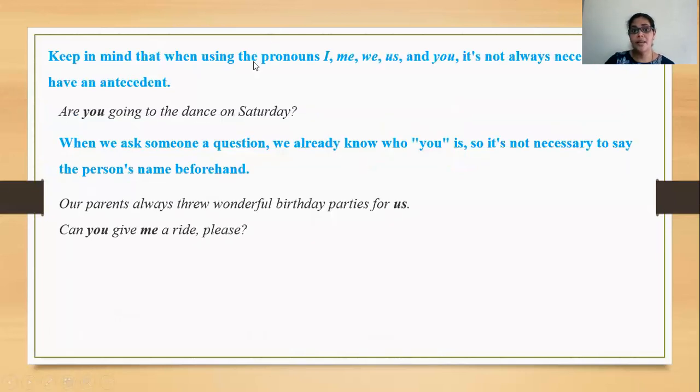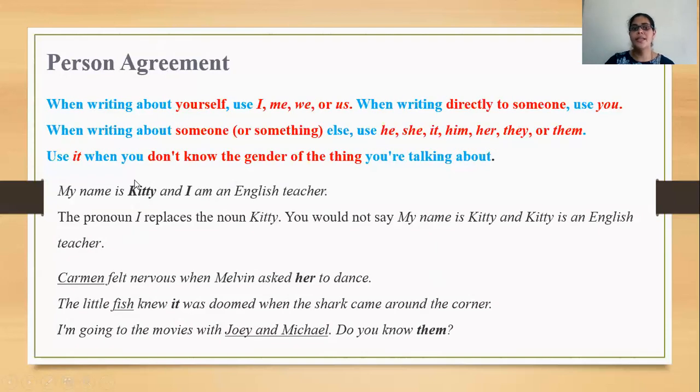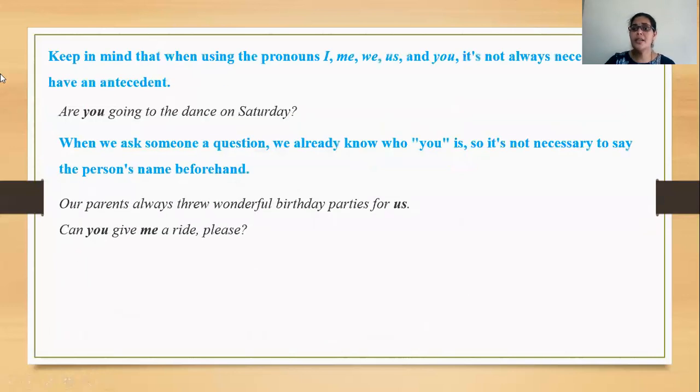And keep in mind that when using the pronouns I, me, we, you, and us, it is not always necessary to have an antecedent. Now, going back, Kitty is the noun, the antecedent. That's why it is I. Caraman is the antecedent, and the pronoun is her. Fish is the antecedent, and the pronoun is it. Joy and Michael are the antecedents, and that's why the pronoun is them. And here's one more rule: the conjunction and makes it the plural form. So it doesn't mean that every sentence should have a noun or an antecedent.